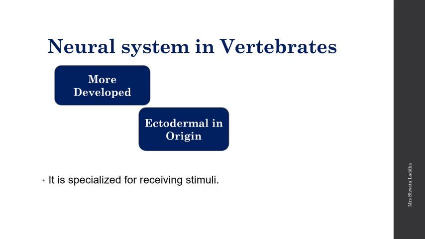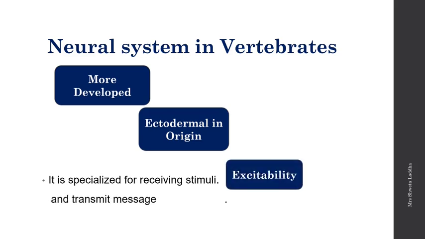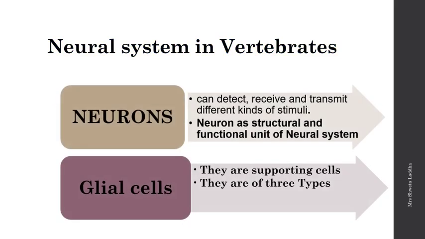It is specialized for receiving the stimuli. Receiving the stimuli is called excitability. It gets excited and then it transmits responses or messages, which we call conductivity. The nervous system in vertebrates consists of two types of cells, the neurons and the glial cells, also called the supporting cells. These neurons are the structural and functional unit of the nervous system. They can detect and receive a stimulus, and they can transmit or give responses to different kinds of stimuli. Whereas the glial cells are the supporting cells, the packaging cells, the nourishing cells, and they are of three types.